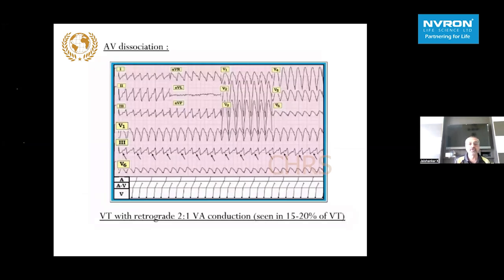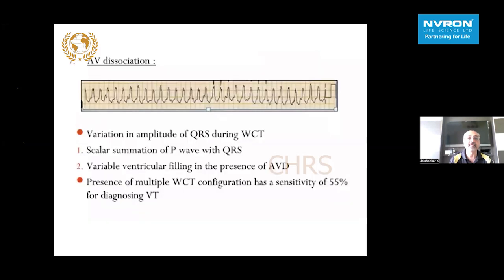Another example shown here, we can see P waves. These arrows are showing the P waves, the retrograde P waves. So every second QRS complex is followed by a P wave. So it's a 2:1 V to A conduction, seen in 15 to 20% of VTs. Down there is the step ladder diagram, which is taken from a textbook, just to show different types of manifestation of VT in clinical practice.